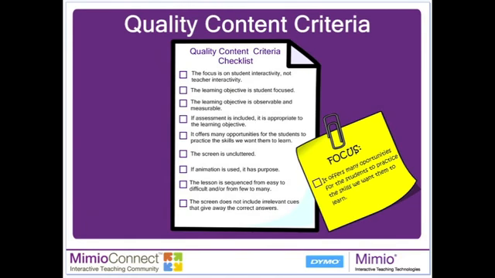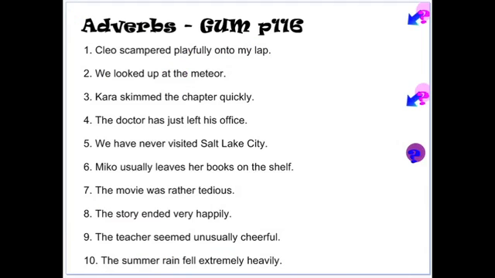Let's take a look at the checklist of quality content criteria. These quality instructional elements make an interactive lesson great. Today on the How-To series, Quality Content Criteria, we will be working with a lesson that offers many opportunities for students to practice the skills we want them to learn.